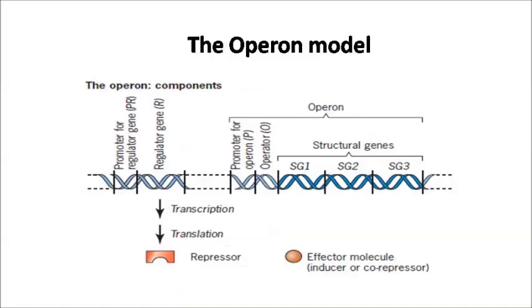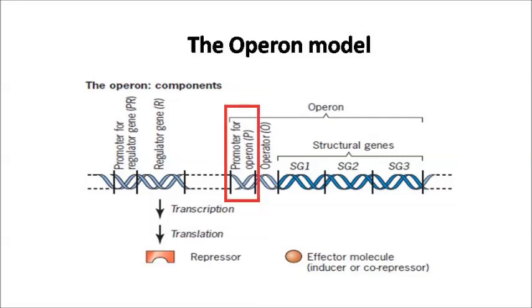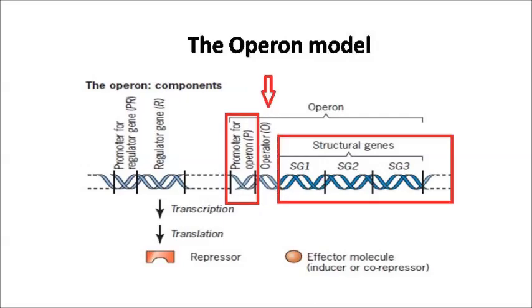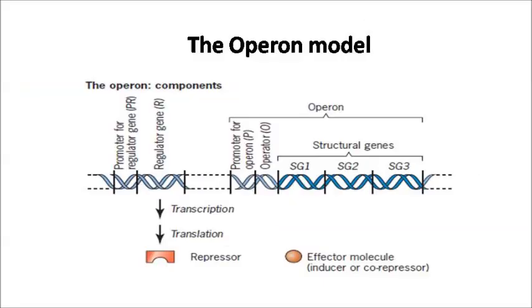Now if you look at this picture, it has the components of the operon. It has a promoter, and next to the promoter is the operator. See, the operator is present between the promoter and structural genes, and the regulatory binding site for the activator is present to the left of the promoter. It's always present to the left of the promoter, and the regulatory binding site for the activator, promoter and operator, these three DNA sequences are overlapping.